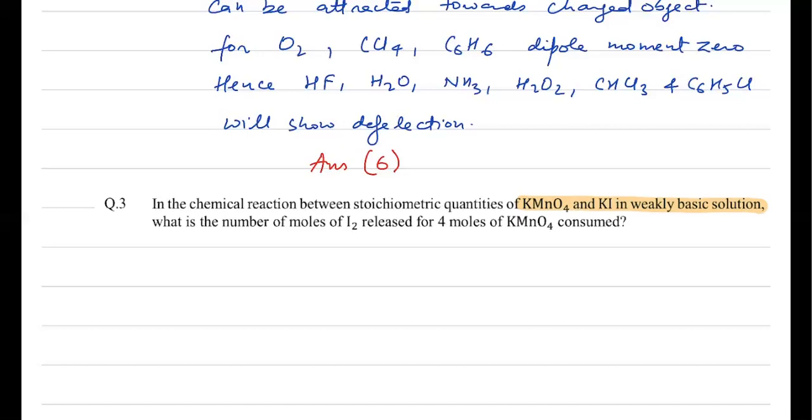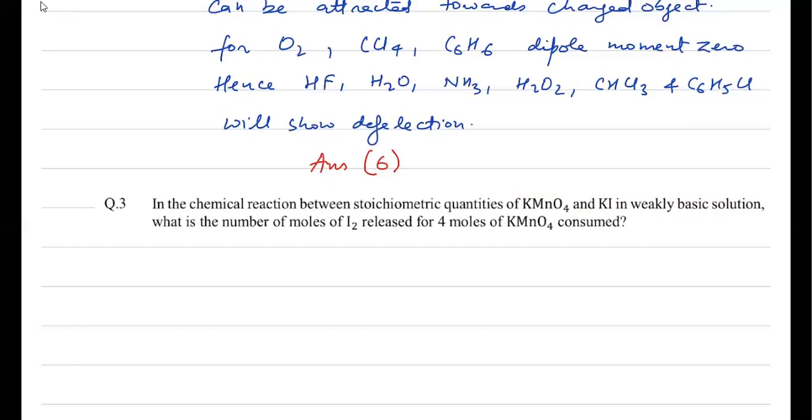Or else, if you have followed the chemical equation as given in the question, a balanced chemical equation of KMnO4 with KI in the weakly alkaline medium, and you have produced iodine as given in the question, then it is simply a balancing of redox reaction question and you will get the answer. So I'm giving you both the solutions, and as per the IIT answer keys, whatever answer you have marked, in that case you can challenge your answer.